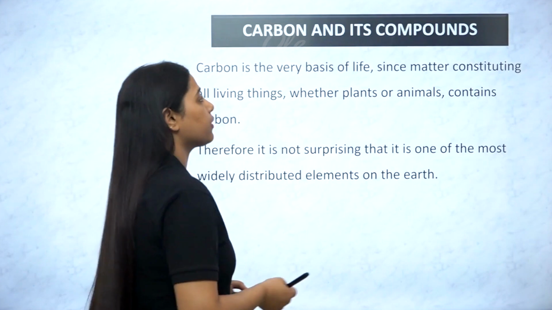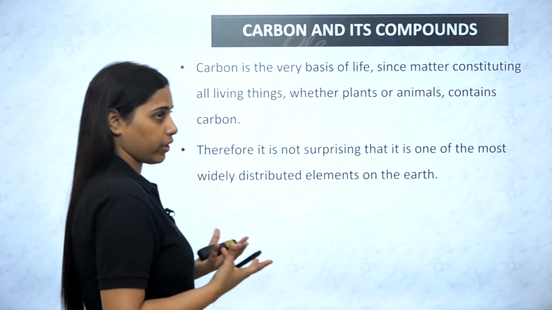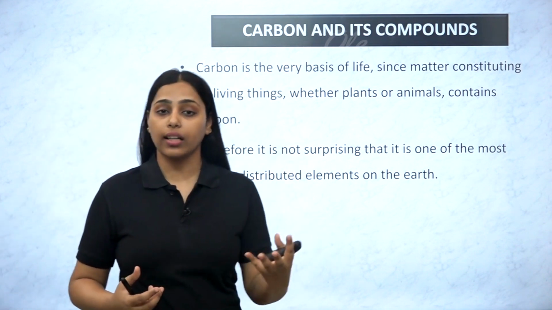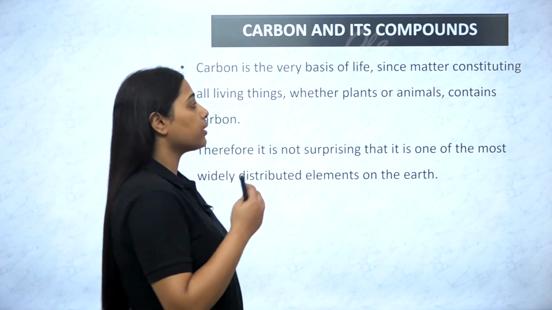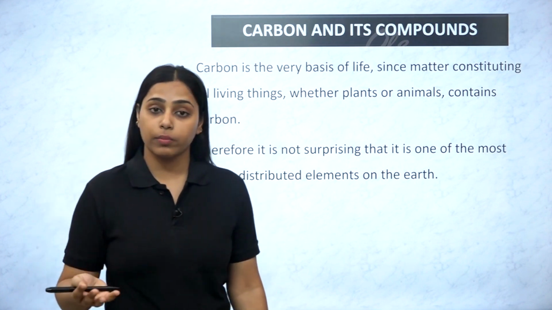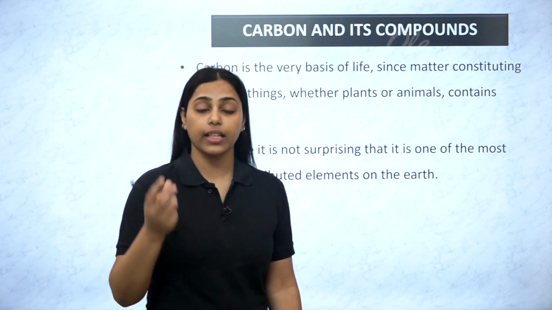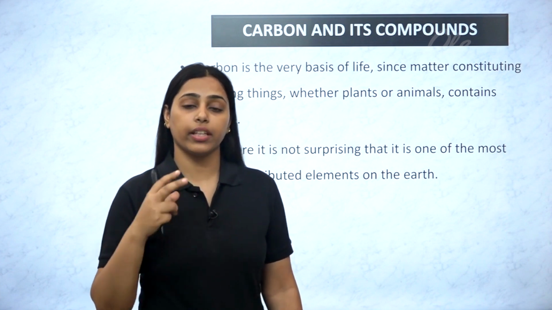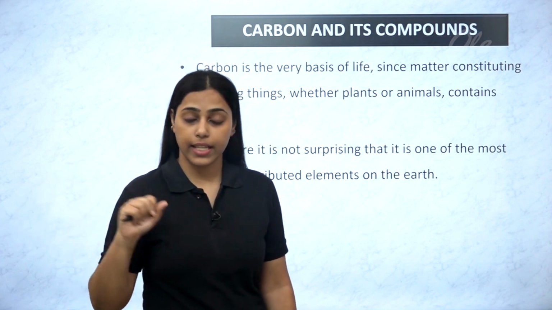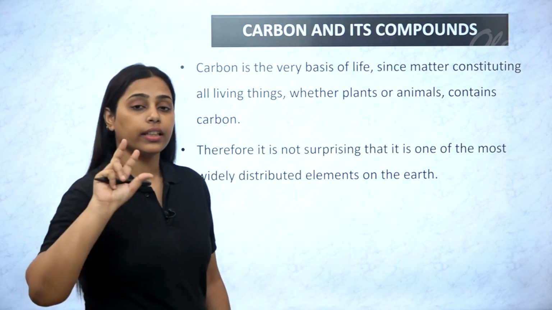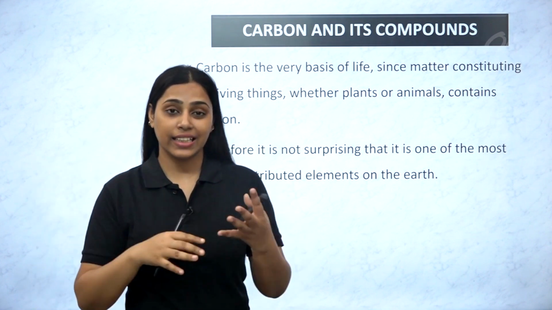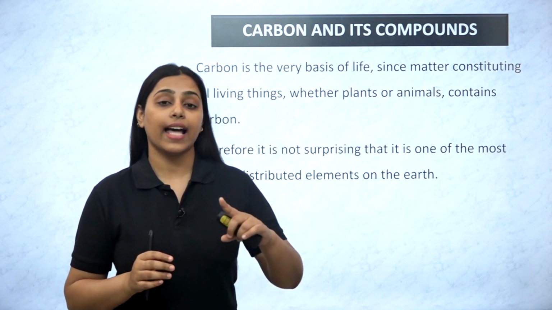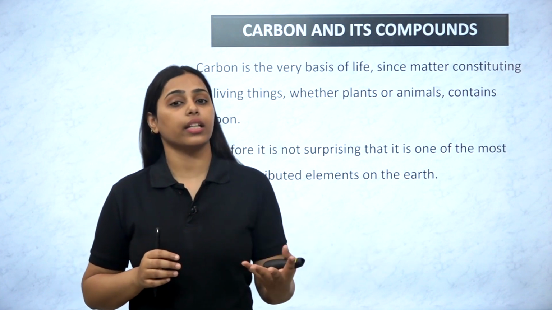So let's start the session, and first of all we will be discussing its significance, why carbon is important and where it is found, that is the occurrence of carbon. This is the very basis of life. We as human beings, or any other kind of organic matter, are made up of the main element carbon, and along with carbon we have hydrogen, oxygen and other elements as well. That depends on the different elements present in the different compounds, but carbon is going to remain the same. That is why it has a separate branch known as organic chemistry.